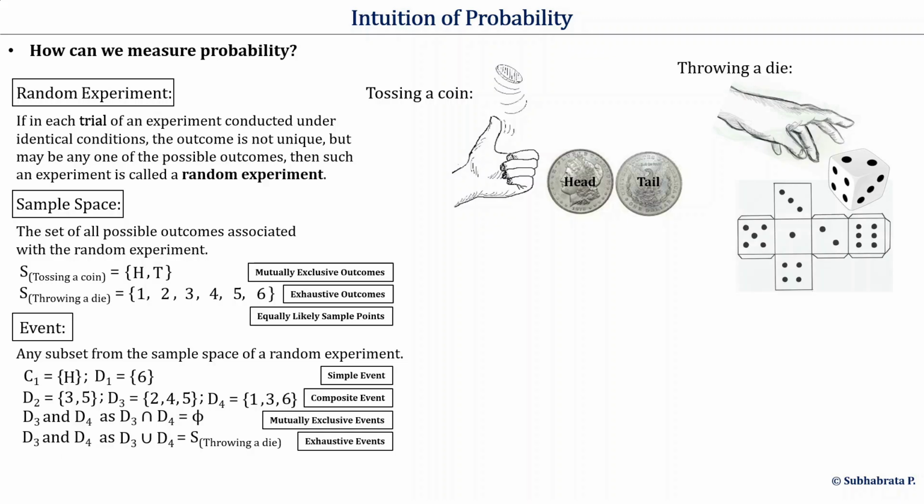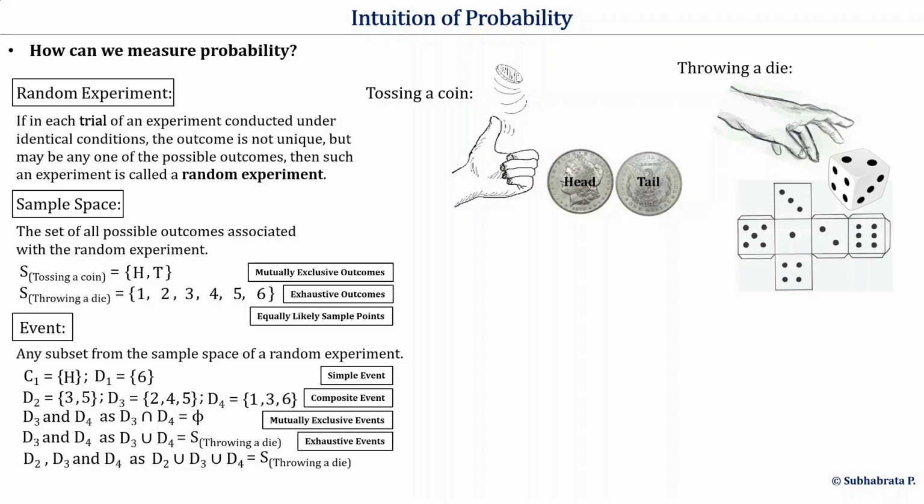But the union of D2 and D3 does not give the whole sample space. Hence, D2 and D3 are not exhaustive events. Again, if we take the union of all these three events, we also get the whole sample space back. So D2, D3 and D4 are also exhaustive events of throwing a die.